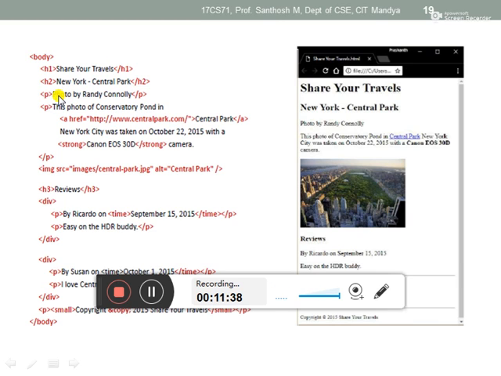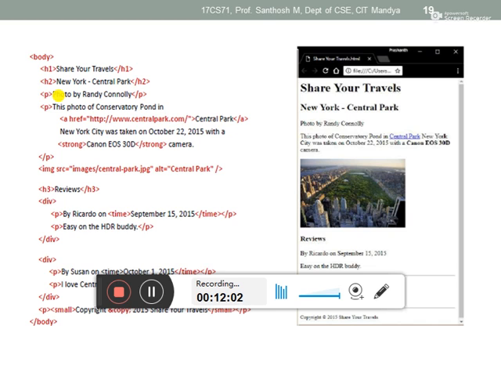So the difference between heading and paragraph tag is, heading tags will just display like a heading. How do you write your headings? You make it bold, and then the font size is increased, right? But if you want to type your general data, normal text, you have to type normally. For that we are using the paragraph tag.